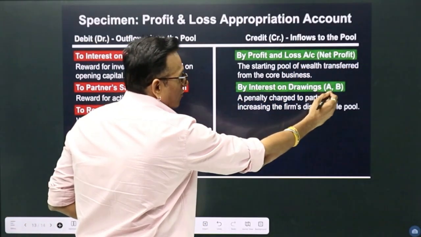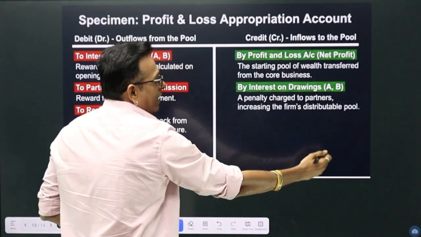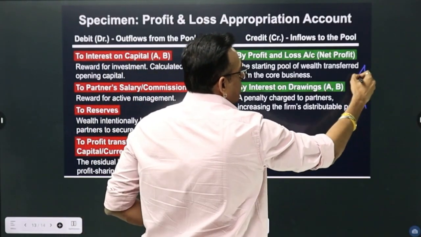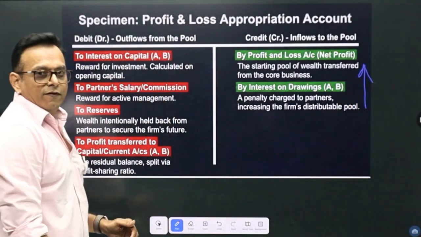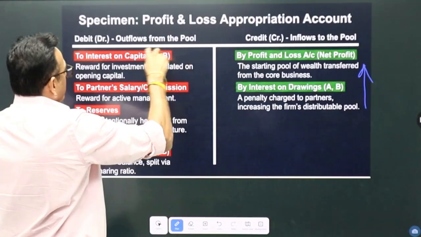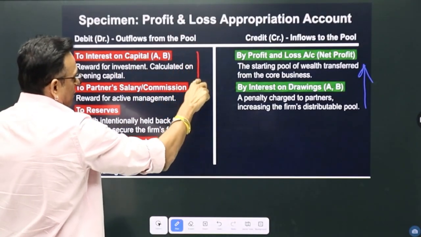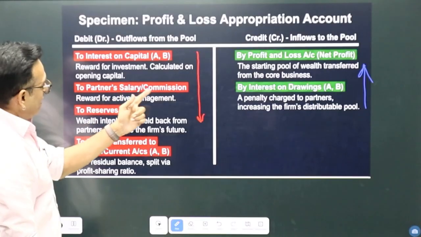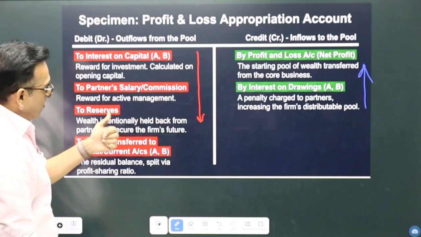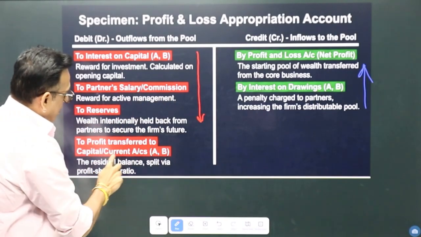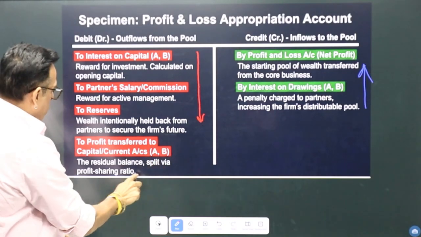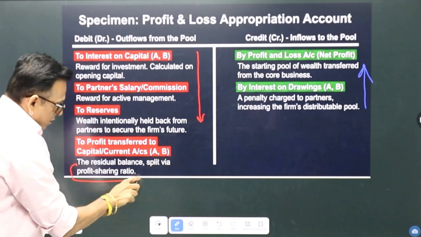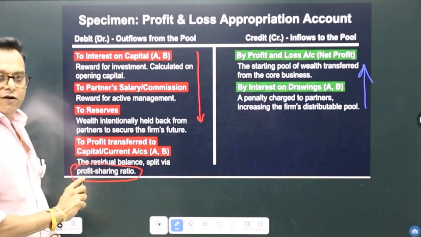By interest on drawing, you can see green. So increase in profit, and over here interest on capital appropriation, decrease in profit, partner salary commission, reserves, and then profit transfer to capital or current account. In what ratio? Profit sharing ratio.